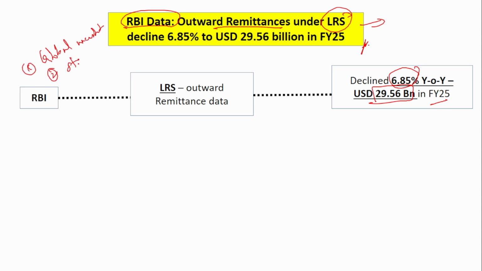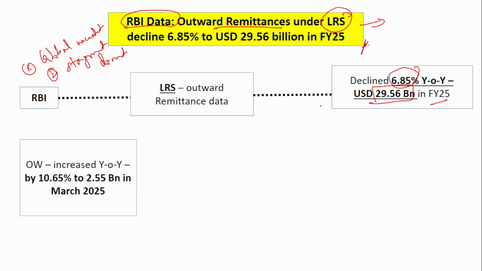Stagnant domestic growth, stagnant domestic salary. So when people in India itself do not have much money, then how will they send it outside India? Due to these reasons, there has been a decline. In spite of that, in the month of March 2025 alone, there has been a 10% increase compared to March 2024, that is to 2.55 billion.